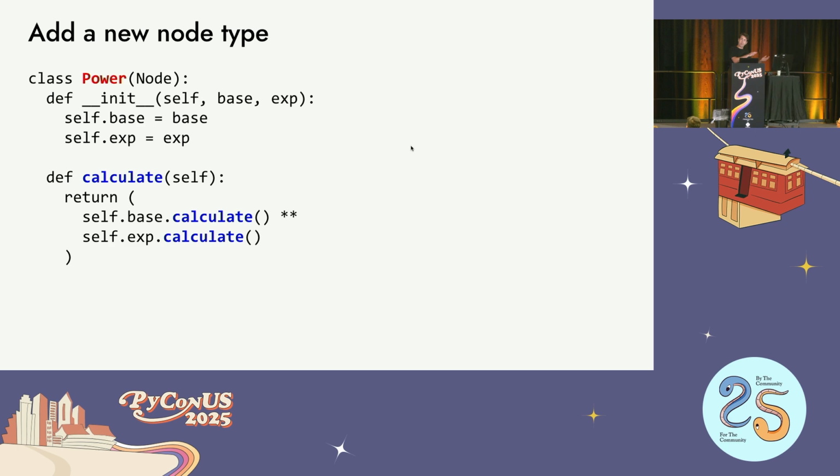Let's go through the other exercises, though, to see how it fares for some of these other things we want to do. So let's add a new node type, the power node. Same data members, like base and exponent. And now I add a method, which is calculate. Calculate again, pretty easy: taking something to the power. It's also isolated. No other code needs to change in my whole program. I just add power as a class and objects, and boom, I'm done. Suddenly the rest of my program can handle it.